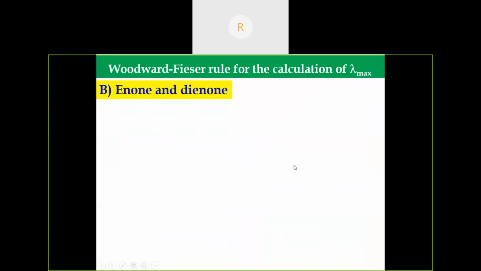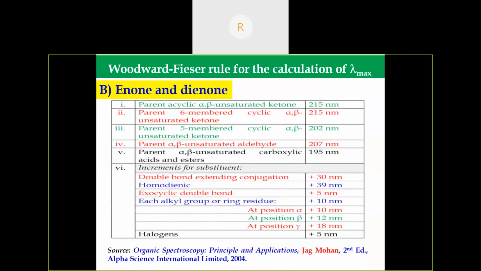For alpha beta unsaturated carbonyl compounds, for parent acyclic, the base value is 215 nanometer. If it is a 6-membered ring, then also the value is 215 nanometer. If it is a 5-membered cyclic alpha beta unsaturated ketone, the value is 202 nanometer. If it is a parent alpha beta unsaturated aldehyde, then the value is 207 nanometer. The increment for a double bond extending conjugation, as I said earlier, is 30 nanometer.